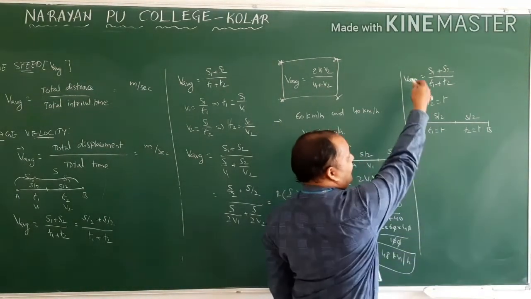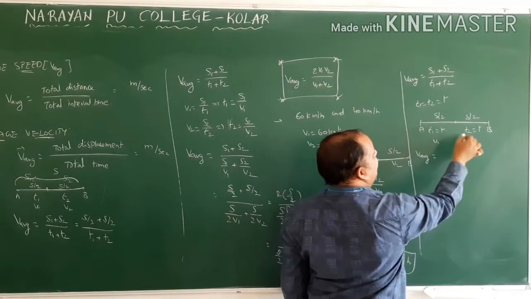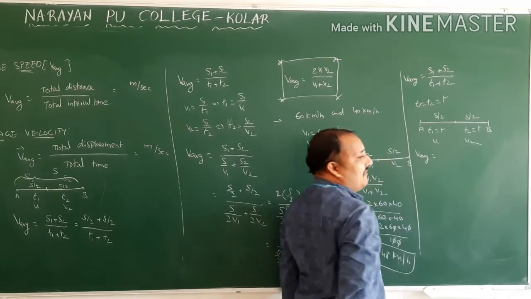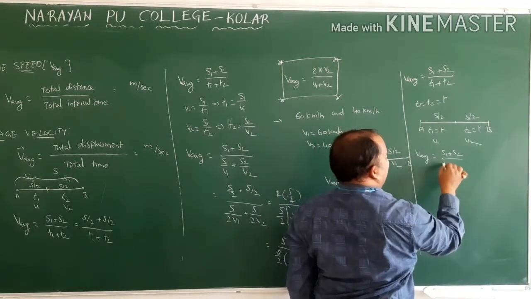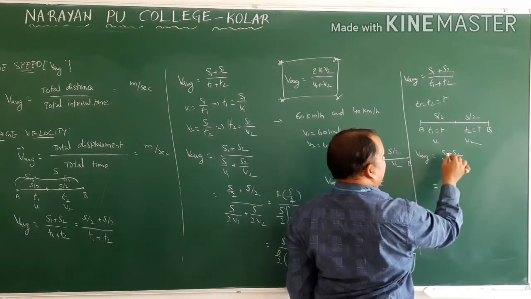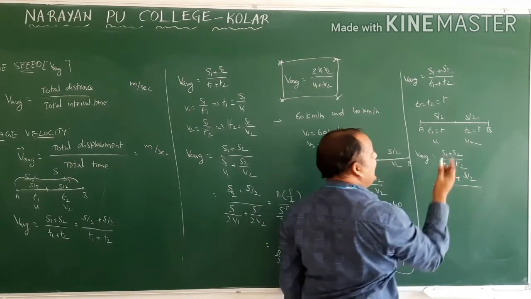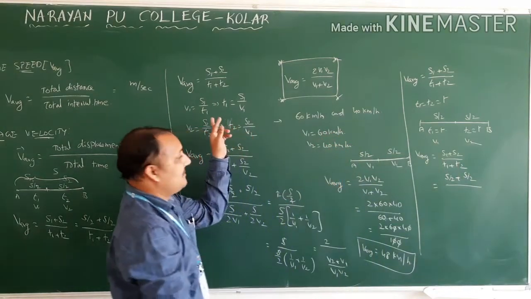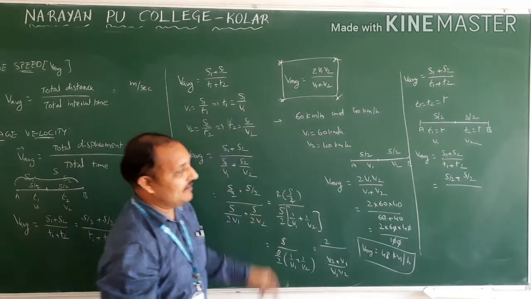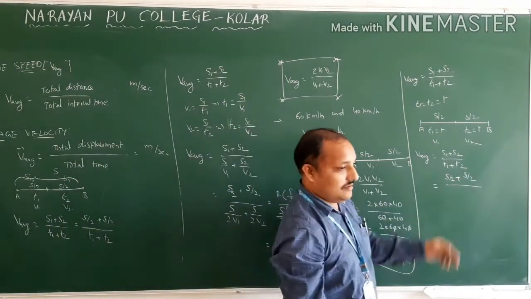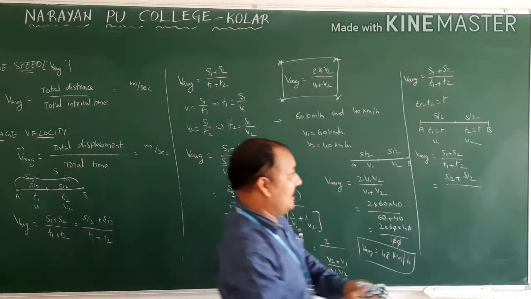At that time, see the formula you will get for V average. First half with velocity V1, second half with velocity V2. So V average is S1 plus S2 by T1 plus T2. S1 is S by 2, S2 is S by 2. How did we write T1 here? I am not writing it once again by using this equation, S1 by V1. Otherwise, you can write it in terms of velocity, as they gave it.